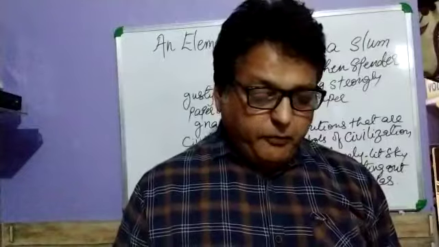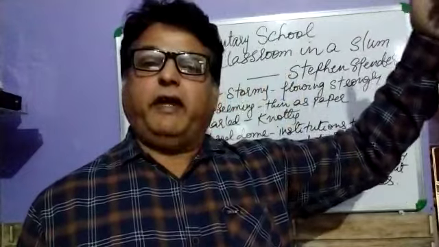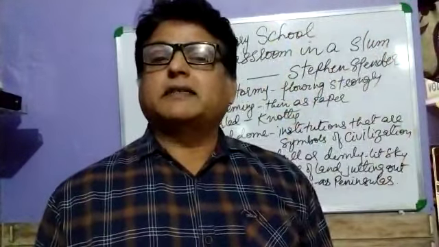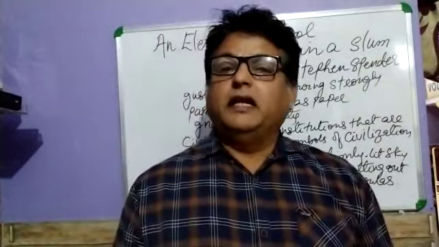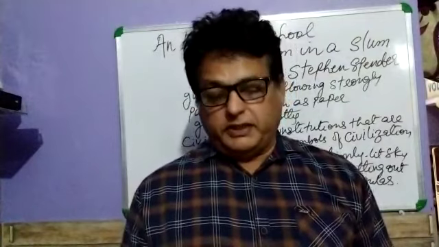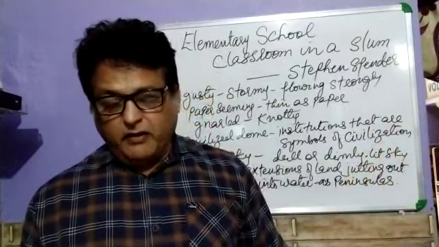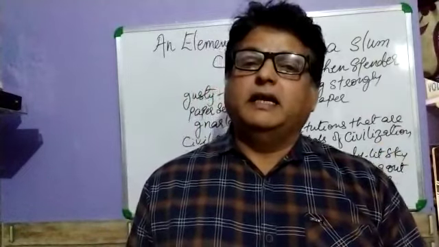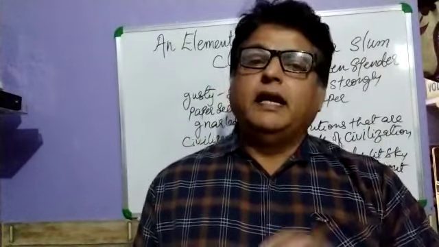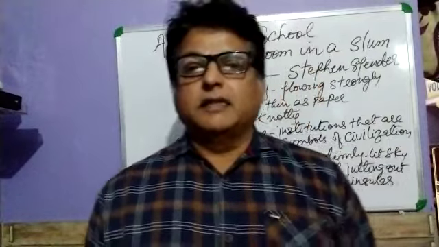Stars of words, the poet actually wants to say that stars are very high in the sky, very far away. Though the stars give us light, these children are not able to get the light. They are not able to get the proper education. That is why these children are very far away from the stars, from the capes, from the rivers, and they are living in a very narrow street. It means they have limited options, limited amenities and facilities, and these children's future is painted with the fog.